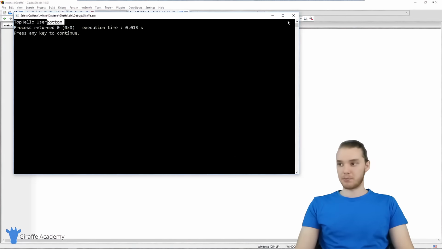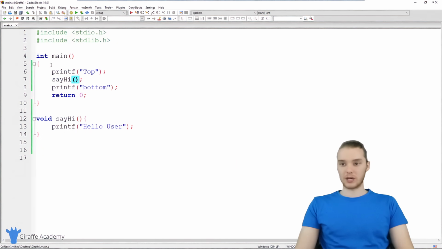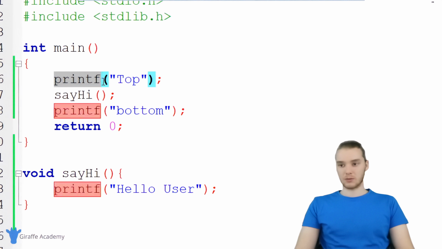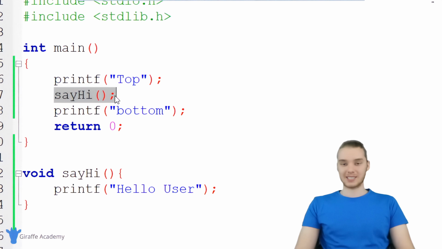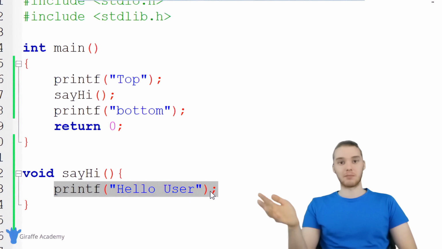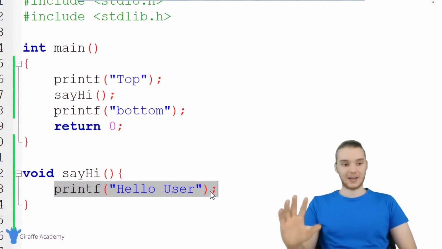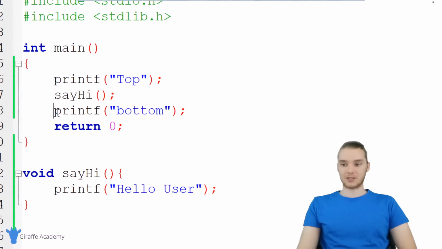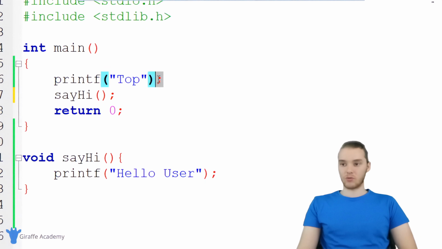And this might have looked a little bit better if I put new lines, but essentially what's happening is when C goes to execute this program, it's going to execute this first line of code, printf, so it's going to print out top. Then we're telling C that we want to call the say hi function. C is now going to jump over here to the say hi function, and it's going to execute all of the code inside of here. So in this case, we just have one line of code, but I could put any number of lines of code inside this function. So if I had like 5 lines of code, it would execute all 5 of those lines of code. Then it's going to jump back up here, and it's going to move on to the next instruction. So that's kind of how that works. And that's sort of the basics of writing functions.